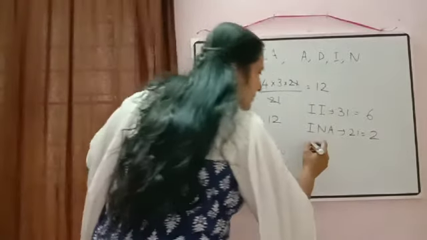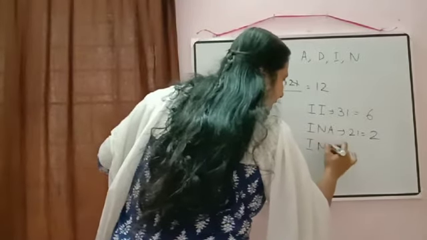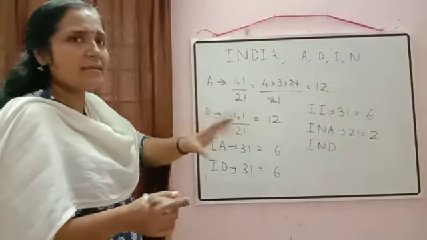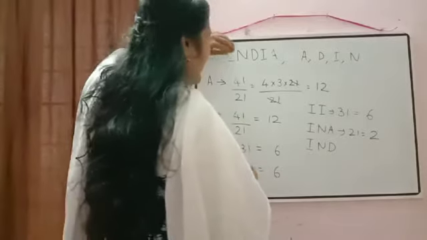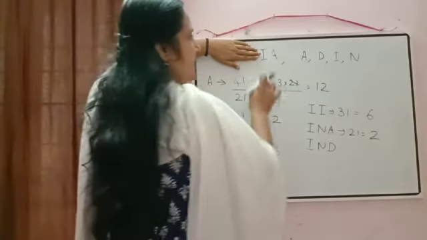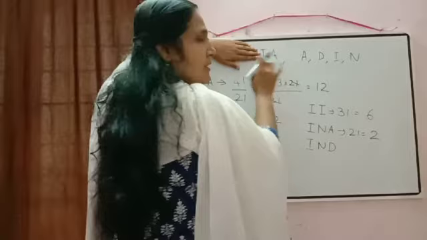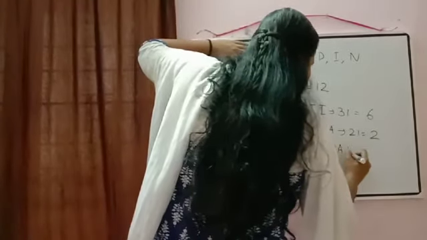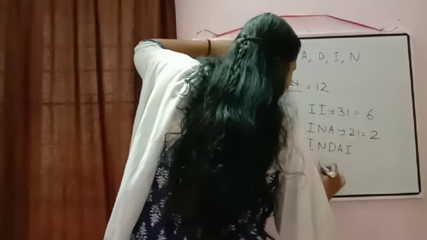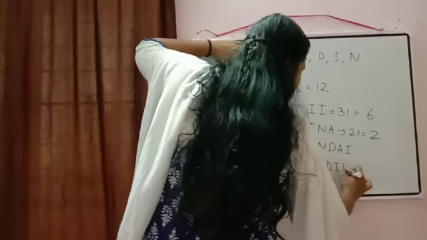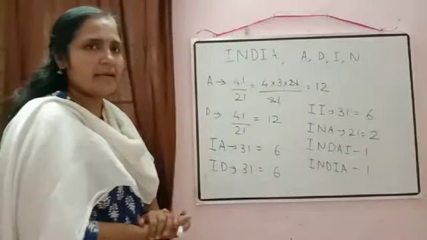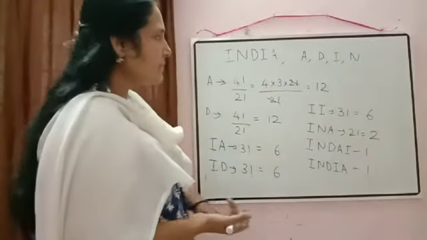Then next what will come? Number of words starting with IND. But in that INDIA will come. Now we have only 2 letters that we can arrange. Now IND we have taken. So remaining we have 2 letters. So according to dictionary order, when we will write, what will come first? Yes, first it will be equal to AI. Then what will come? INDIA will come. INDIA. So this is one word, and this one I am writing just to add all the numbers to calculate the rank.